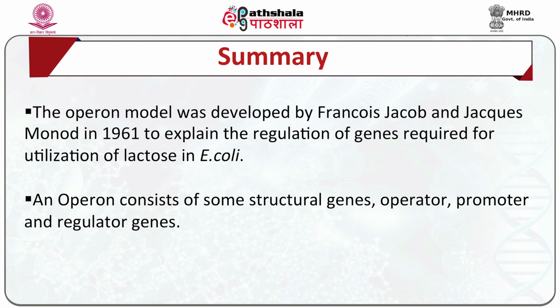The operon model was developed by two scientists, Francois Jacob and Jacques Monod, in the year 1961 to explain the regulation of genes required for utilization of a sugar, which is lactose in the case of the bacterium E. coli. An operon consists of some structural genes, an operator sequence, a promoter sequence, and the regulator genes.